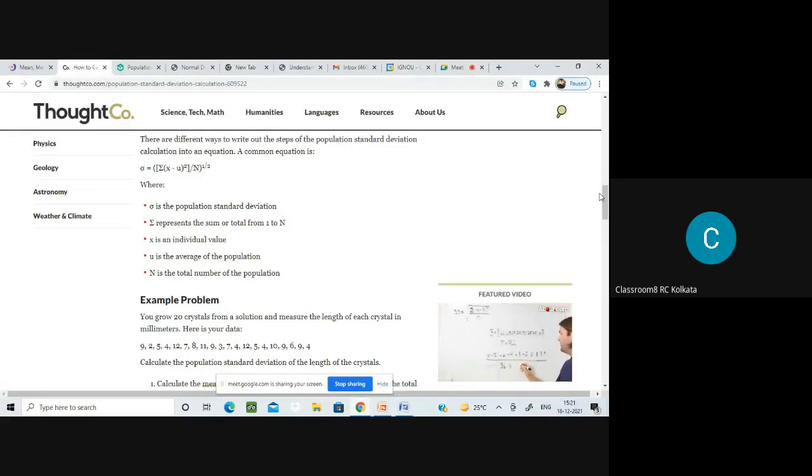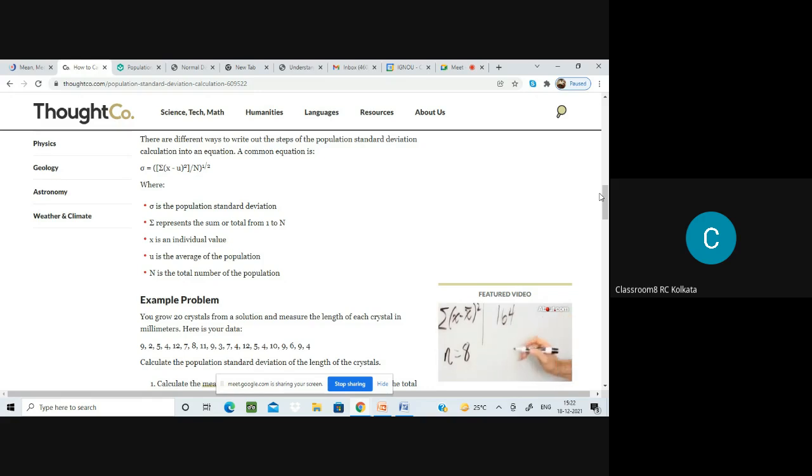Suppose I ask, there is a crate of apples. Now you need to calculate the standard deviation of that particular crate of apples. Okay. Now, how do you do that? If I say a crate of apples, it is a population. Now, suppose I say there is a crate of 100 apples and I take away 50 apples from that crate. Now, you calculate the standard deviation of those 50 apples.